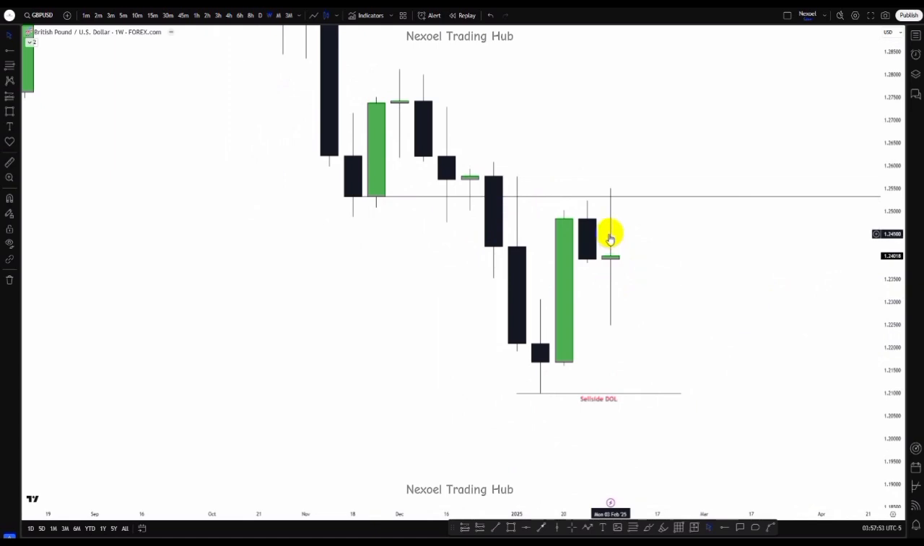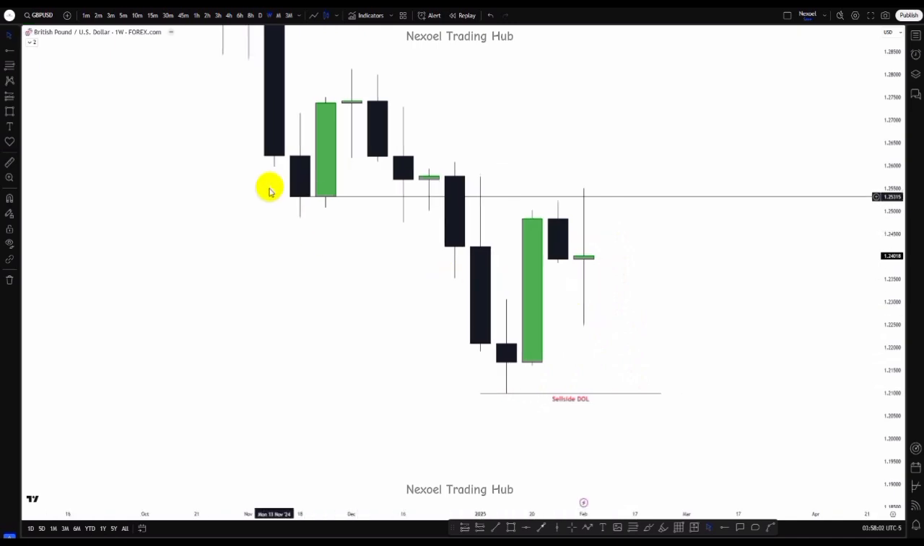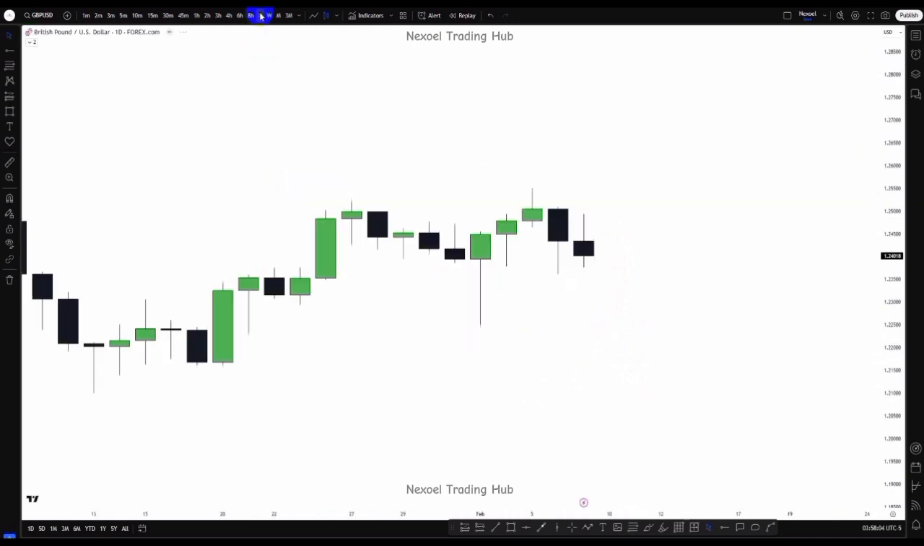So we could just see bearish continuation to the downside. This is the first sell side liquidity. In extension, we have this. That is, if the DXY really goes bullish for the coming week. Let's check the daily time frame.